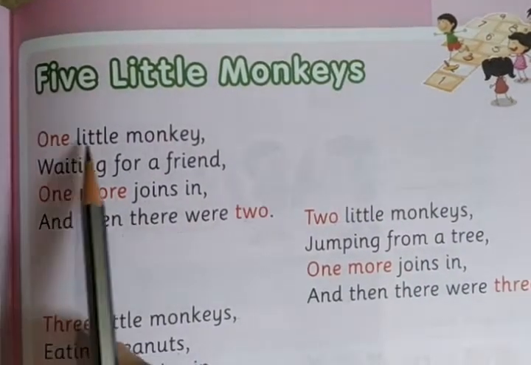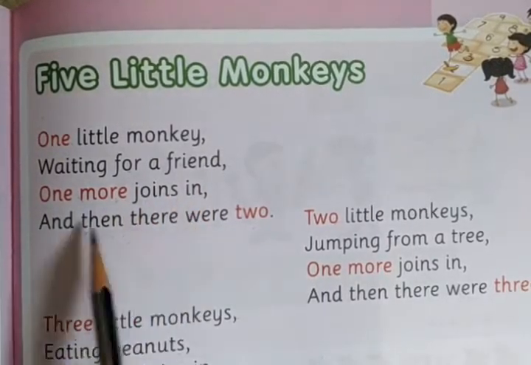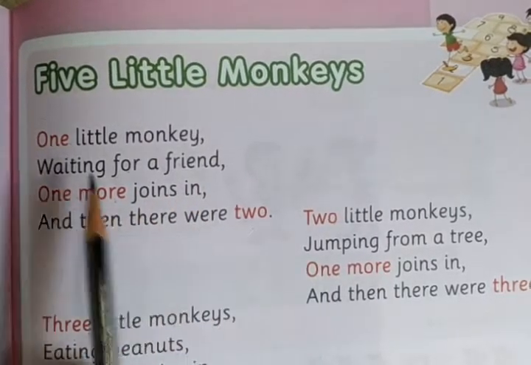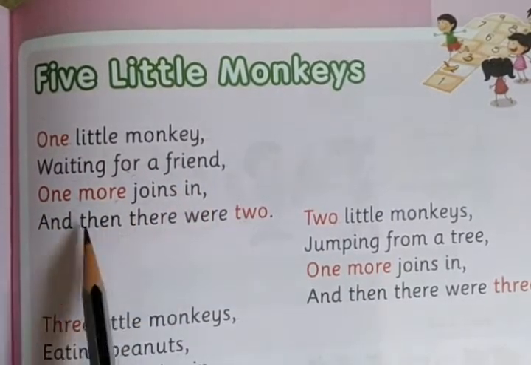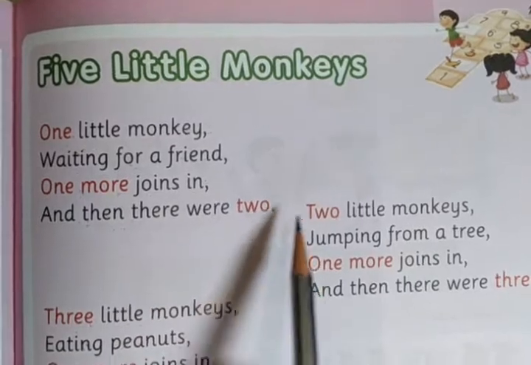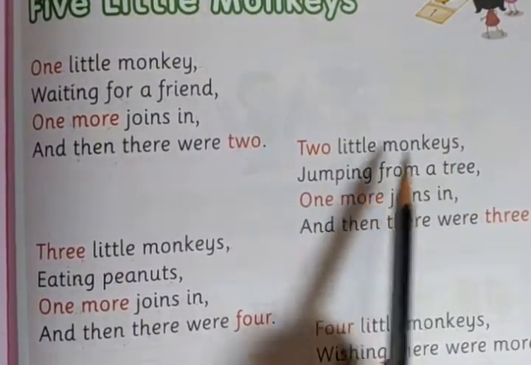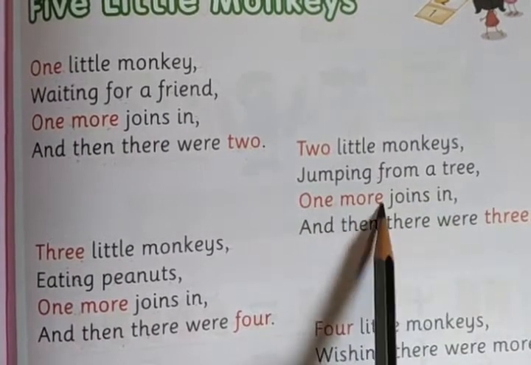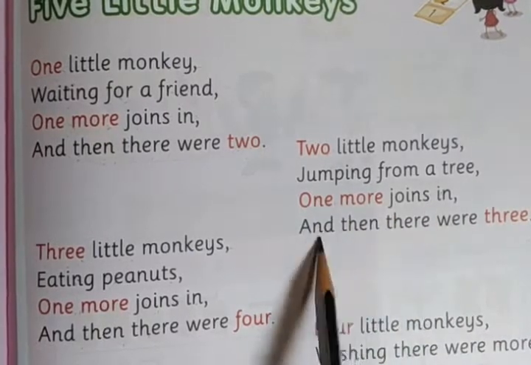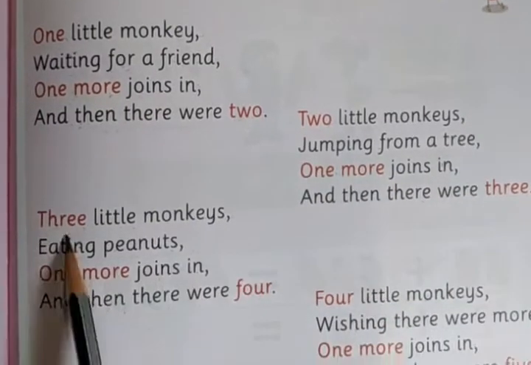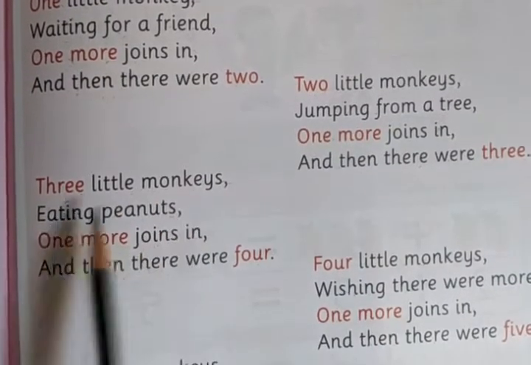One little monkey waiting for a friend. One more joins in, and then there were two. Two little monkeys jumping from a tree. One more joins in, and then there were three. Three little monkeys eating peanuts.